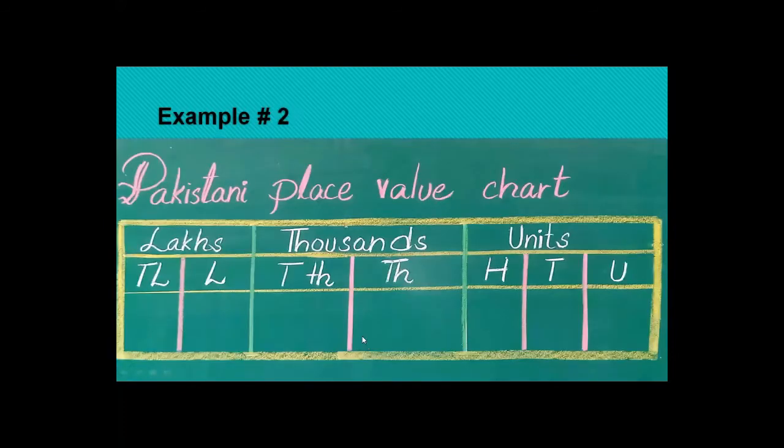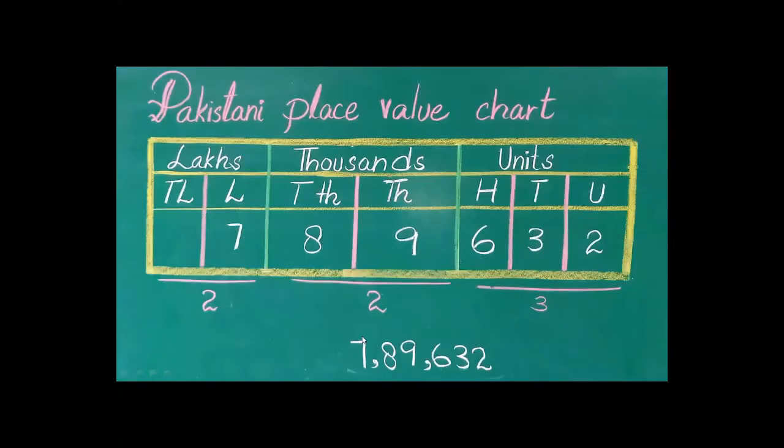Now move to the next slide. Here we represent these digits in this place value chart. I already told you that we always start reading from the right side but writing from the left side.